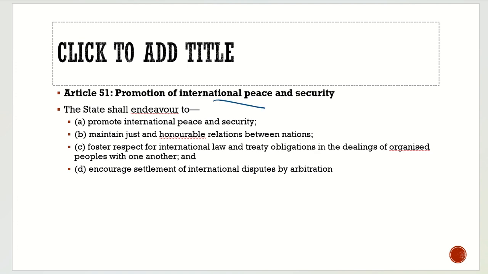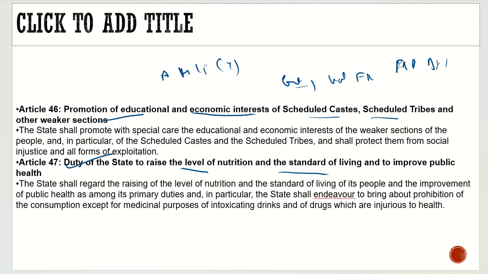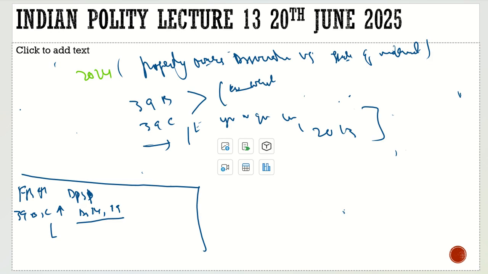The state shall endeavor to promote international peace and security, maintain just and honorable relations between nations, foster respect for international law and treaty obligations in dealings of organized peoples with one another, and encourage settlement of international disputes by arbitration. Now, this is very simple to understand. This is something which you can read easily. There is nothing big which we cannot understand.